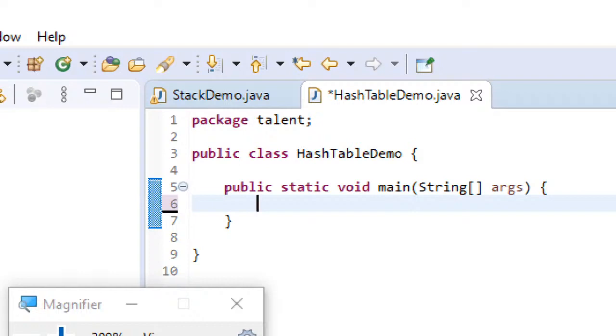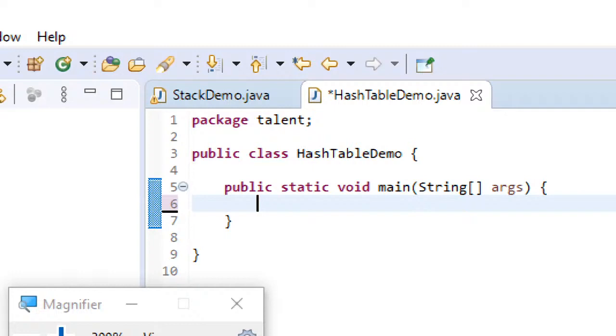Just remember this point. Hash table is extending from dictionary and implementing map interface, and all the methods of hash table are synchronized. And another thing you need to remember with regard to array list and vector also, vector methods are synchronized whereas array list methods are non synchronized. These are some things which you need to remember.